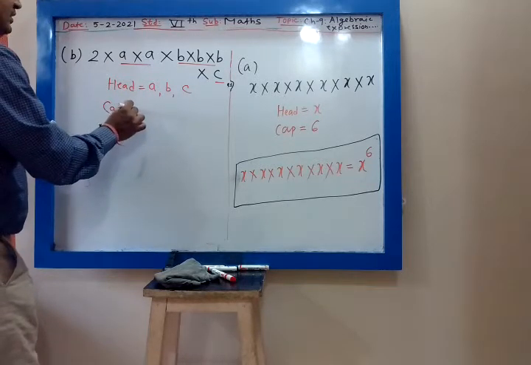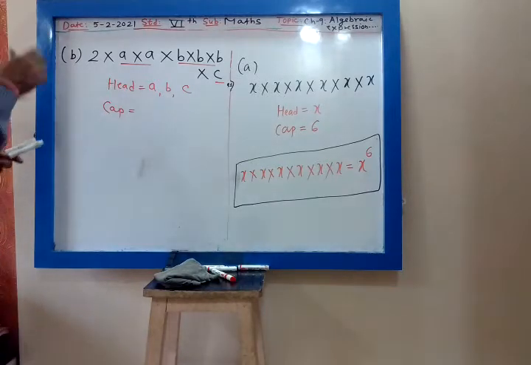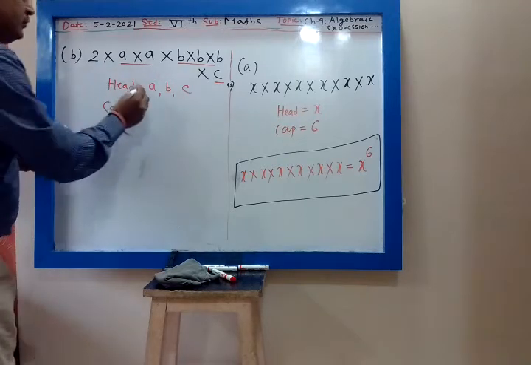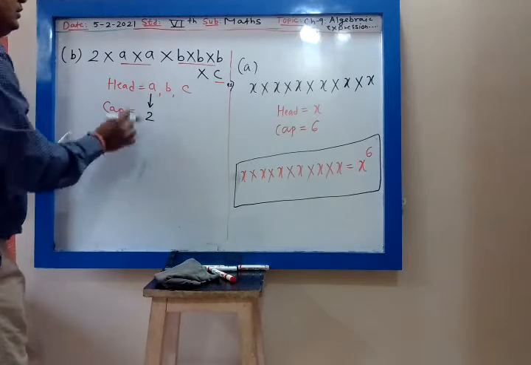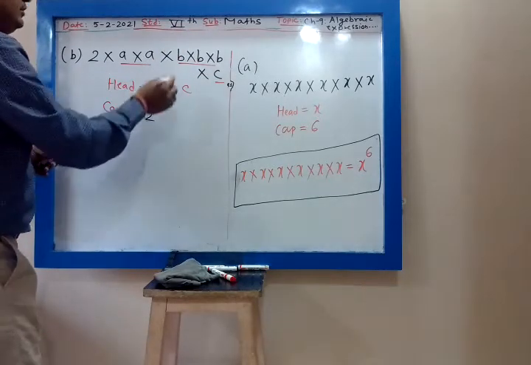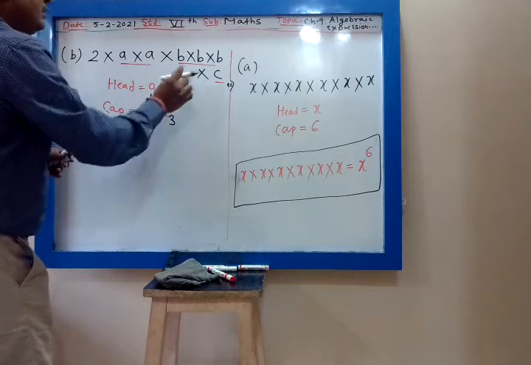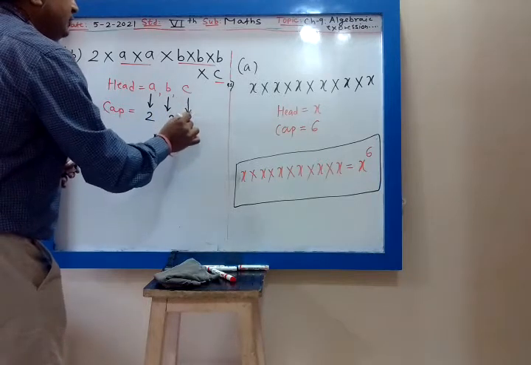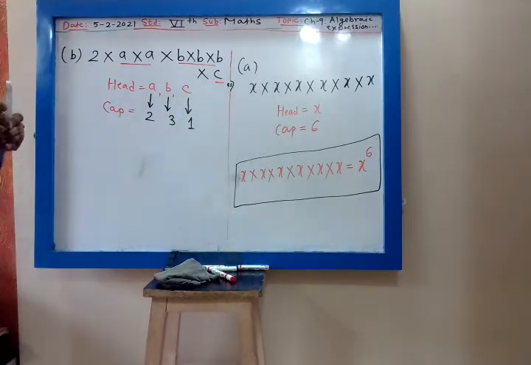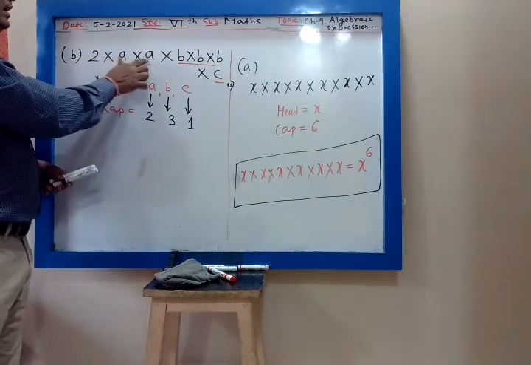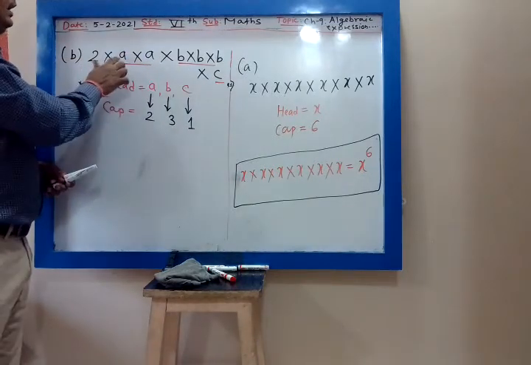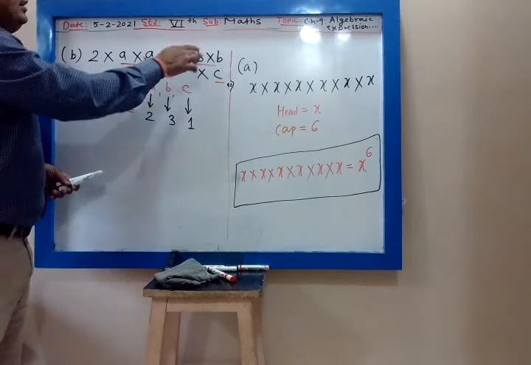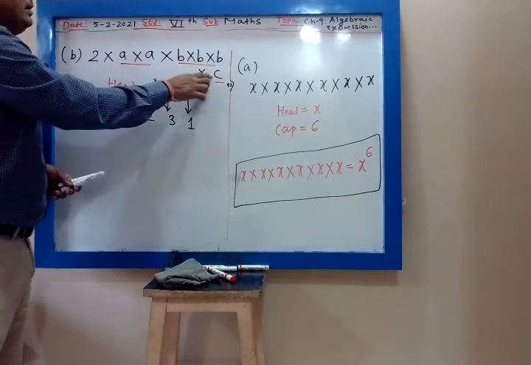Then for a, what is the cap? a is multiplied how many times? 2 times. So for a, the cap is 2. b is multiplied 3 times. So for b, the cap is 3. c is multiplied 1 time. For c, the cap is 1. We have to find out the cap for each head. a is a head, b is a head, c is a head.